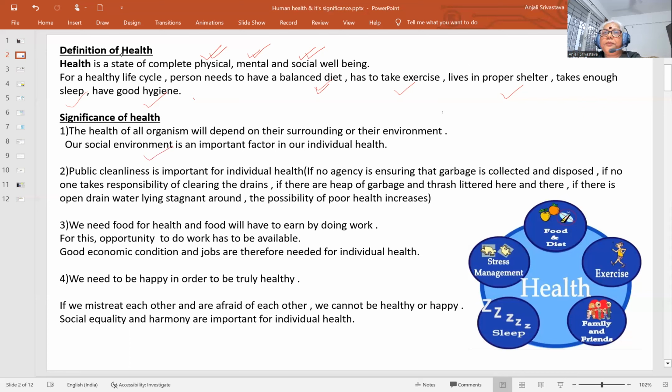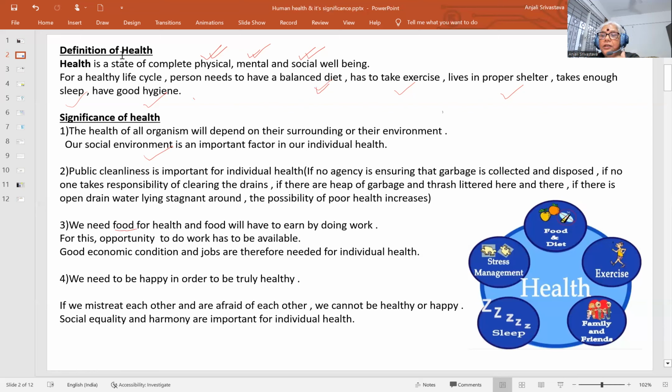Then extensive measures at the state and country level, all these hygienic conditions in one way or another help us keep ourselves healthy. Then we need food for good health.